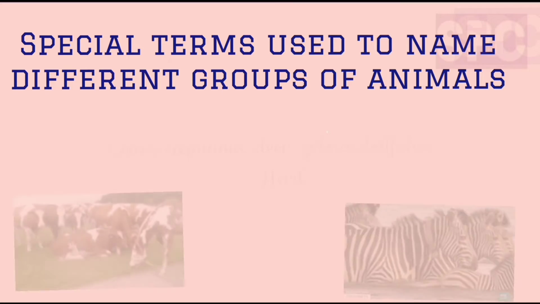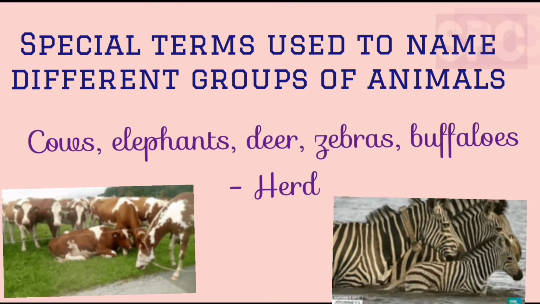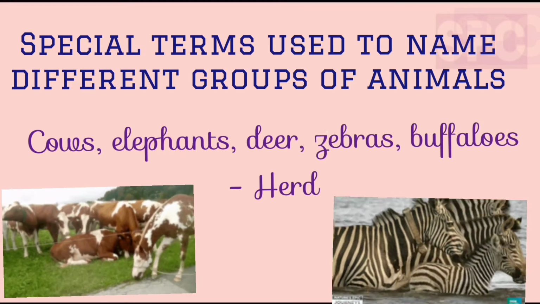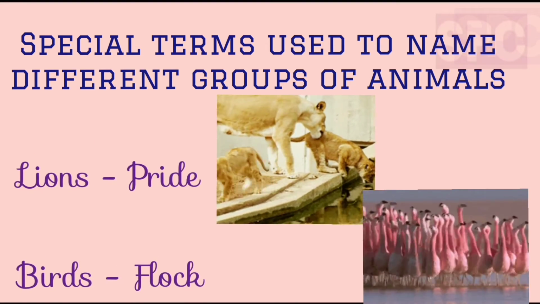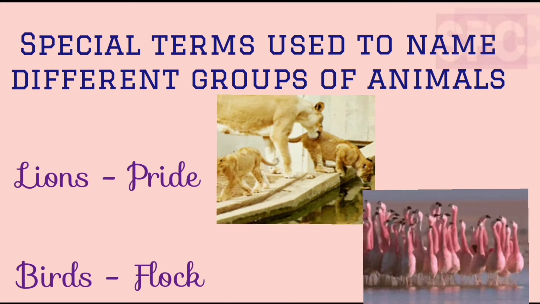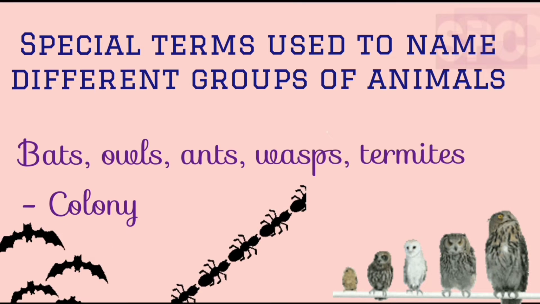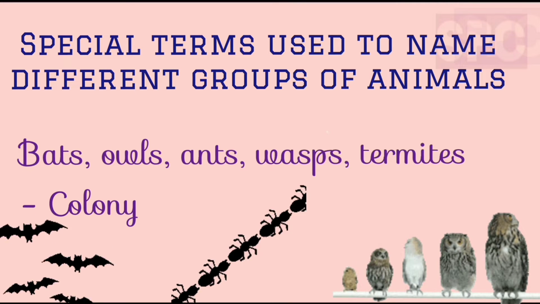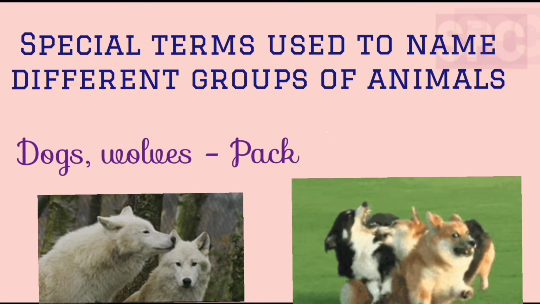Different animal groups are called by different names, like a group of cows, elephants, deer, zebras, buffaloes is called a herd. A group of lions is called a pride. A group of birds is called a flock. A group of bats, owls, ants, wasps, termites is called a colony. A group of dogs or wolves is called a pack.